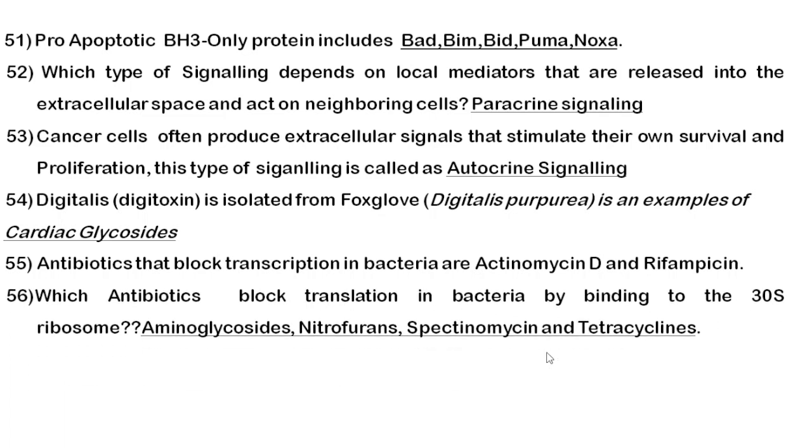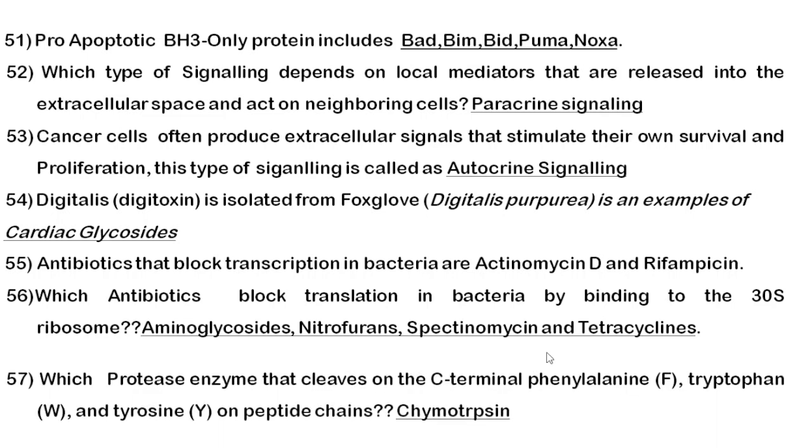Next question is, which antibiotics block translation in bacteria by binding to the 30S subunit? They include aminoglycoside, nitrofurans, spectinomycin and tetracycline. So you need to know which type of antibiotic blocks translation in bacteria by binding to the 50S subunit. You need to remember whether they are asking about bacteria or eukaryotes, and next whether they are asking about the 30S subunit or the 50S subunit of the ribosome, because that